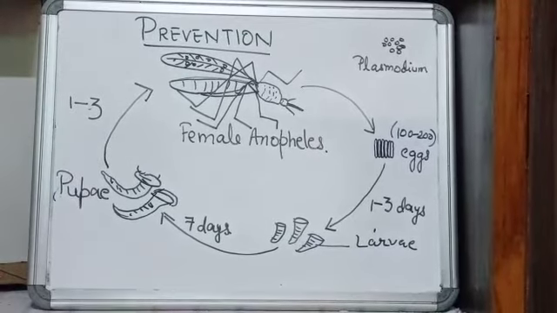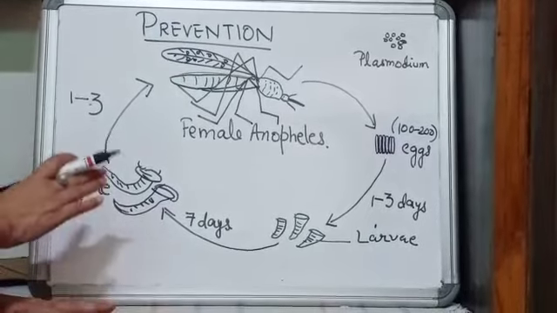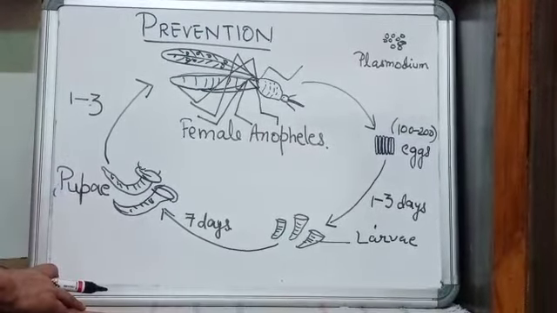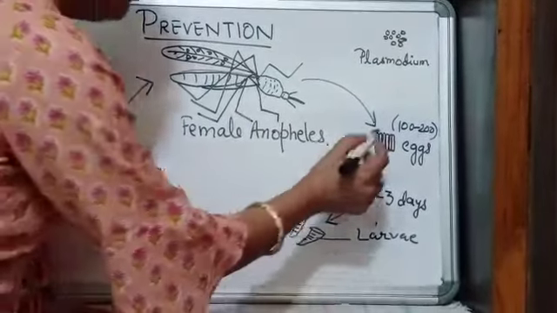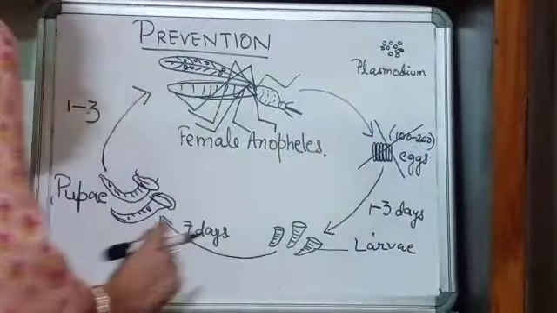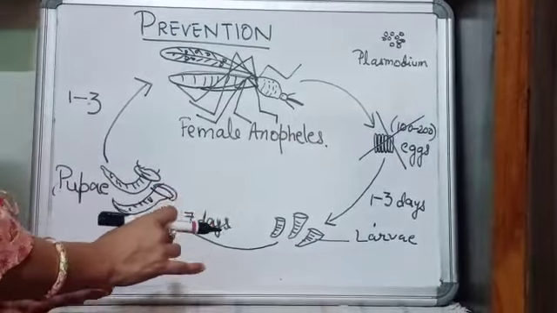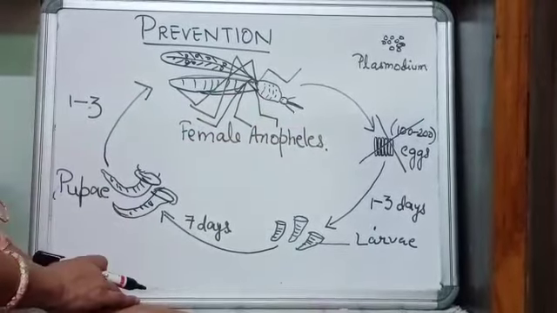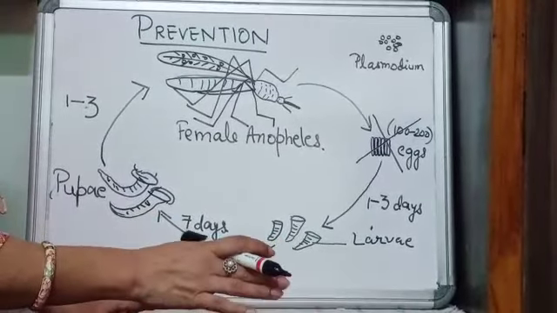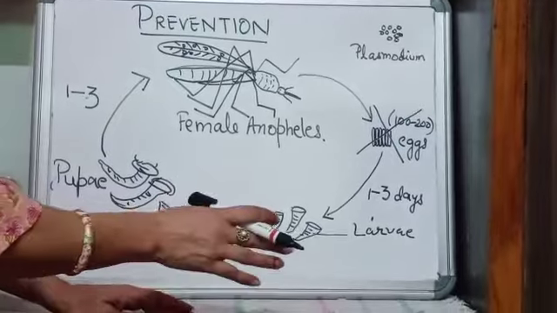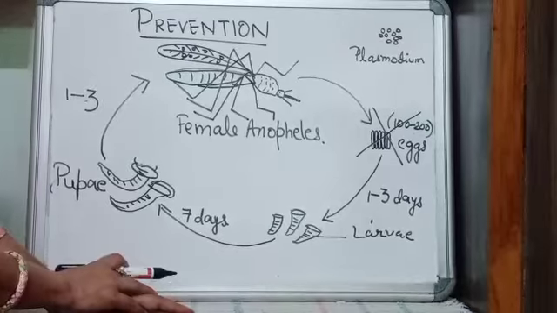So when we want to learn about prevention of malaria, we should learn at what stage we can destroy the mosquitoes. So we can destroy the mosquito at the egg stage also. How? At this stage, if we want to destroy them, we must not allow the water to become stagnant, because mosquitoes lay eggs in stagnant water. So, if we spray kerosene oil on the big water bodies, or if we empty the containers during the rainy season, then mosquitoes will have no place to lay eggs.